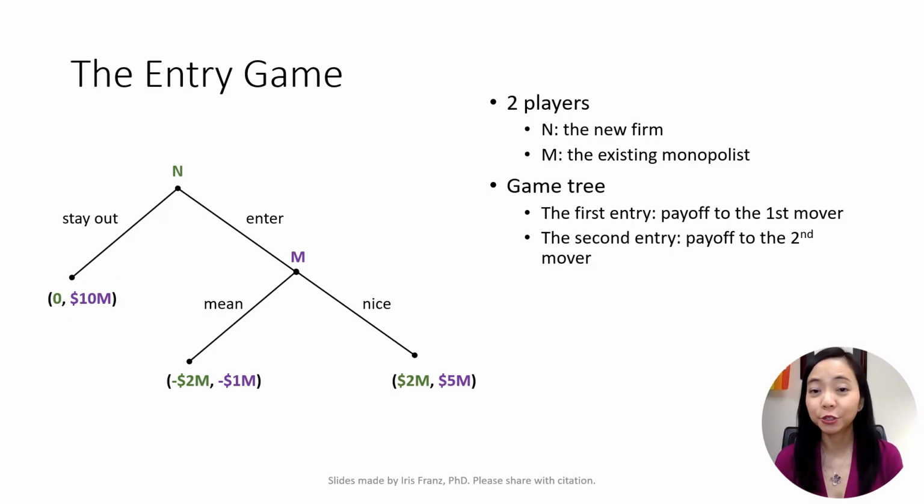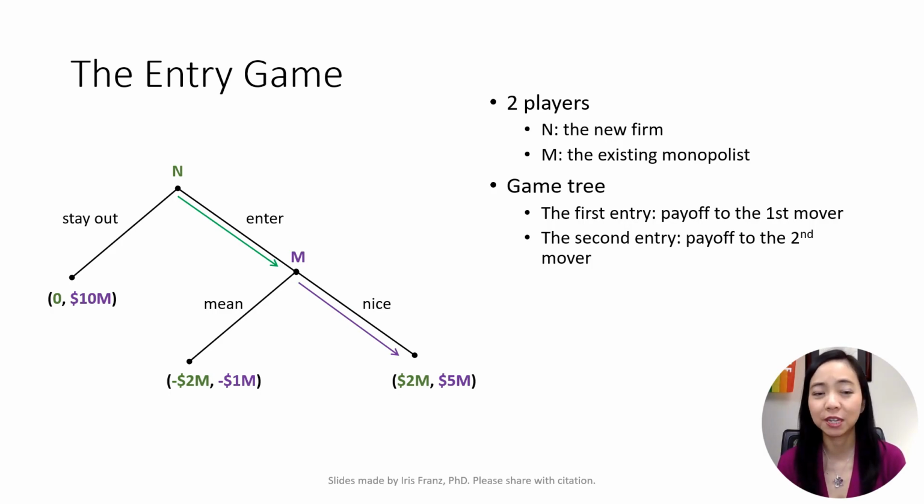If N chooses to enter the market, then M will choose to either play mean or nice. If M chooses to be mean, then it starts a price war. As a result, both the new firm and the existing monopolist will suffer a loss. Specifically, the new firm suffers a $2 million loss, and the existing monopolist suffers a $1 million loss. If M chooses to be nice and shares the market, then N will get $2 million profit, and M will get a $5 million profit.